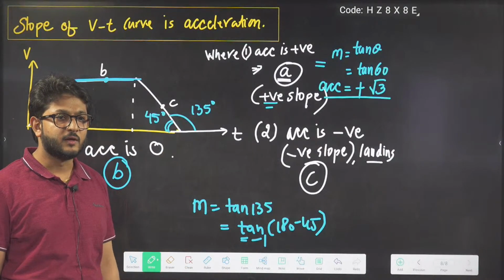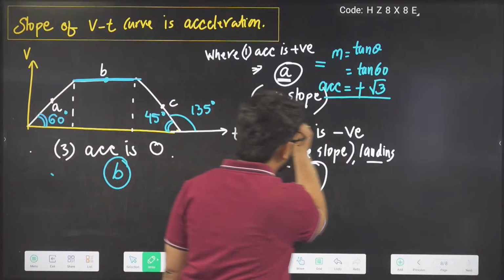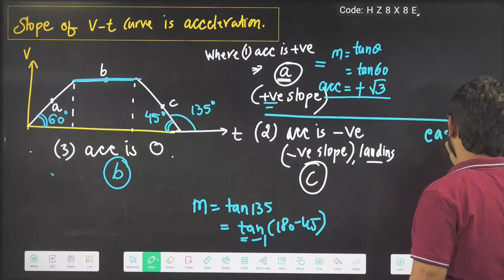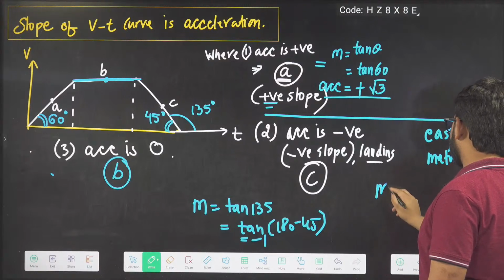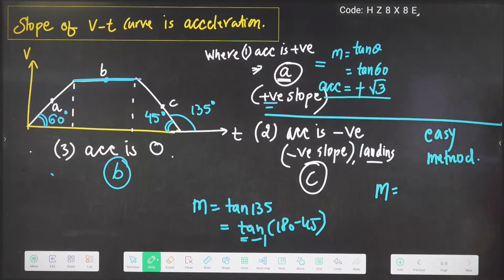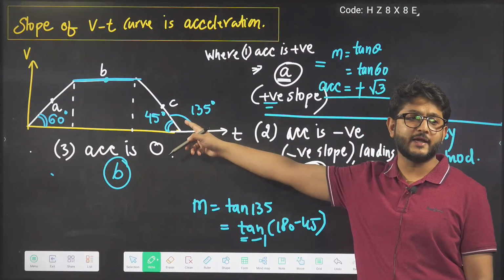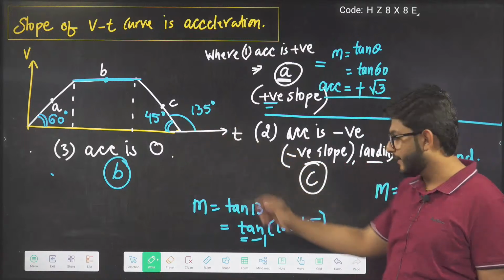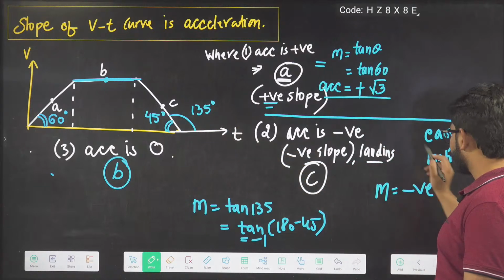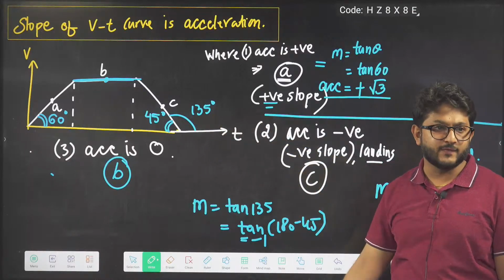This is what you can do. But I am giving an easier method. What I am telling you is an easy method. M will be equal to, first you tell me, is it landing or takeoff? Landing. So in landing, a negative sign will come. It is landing, so what will we put? Negative sign we will put.